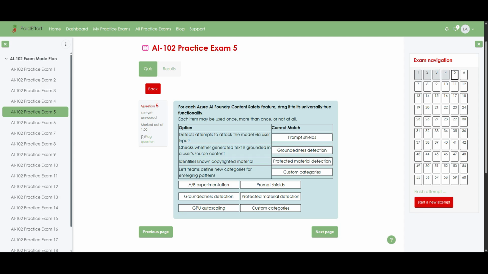Thirdly, protected material detection scans for known copyrighted material in the output, so it belongs with identifying copyrighted content. Furthermore, custom categories allow teams to create new detection labels when they notice emerging risk patterns, so they match defining new categories. Finally, GPU autoscaling and A/B experimentation are about infrastructure and product optimization rather than safety analysis, so they are correctly left unused in this content safety question.